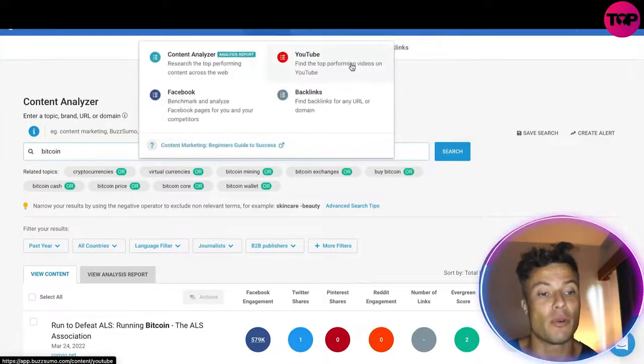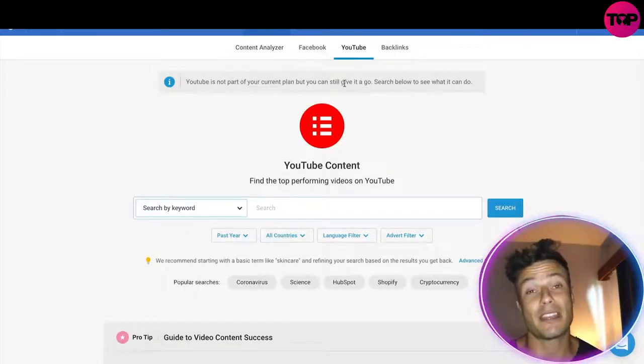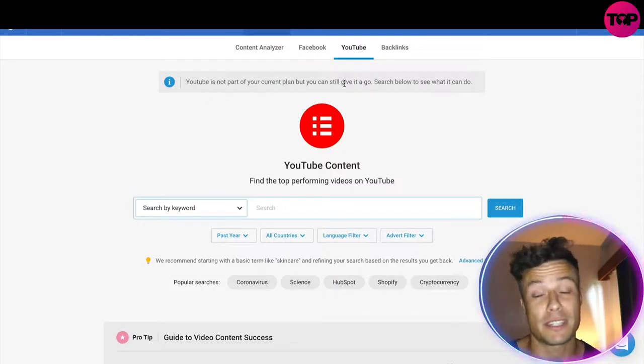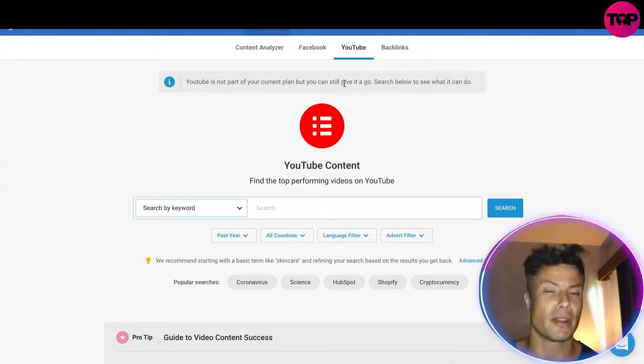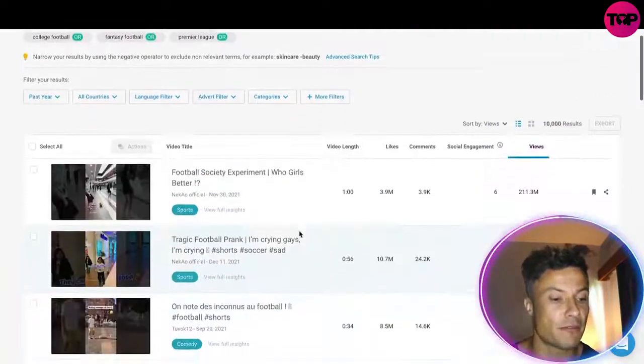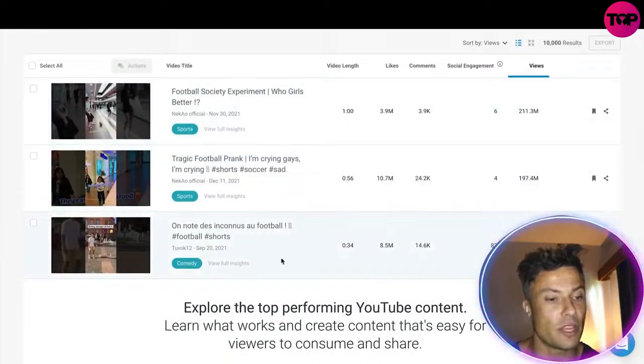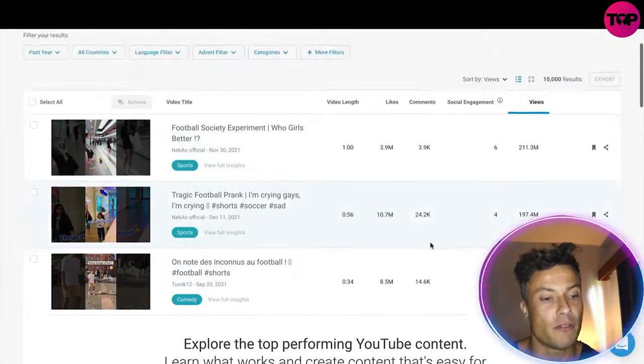If I'm looking for influencers, which is a very useful tool if I have a product I want to sell and I want influencers to be able to share it, or if I want influencers in my niche that I can go and learn from, then I can search for different keywords. For example, here, let's just write football. Just by writing football in here, you can see I get all the top grossing videos for YouTube.